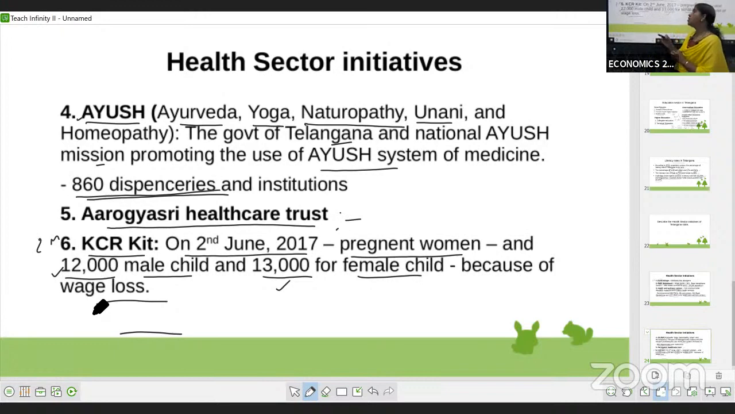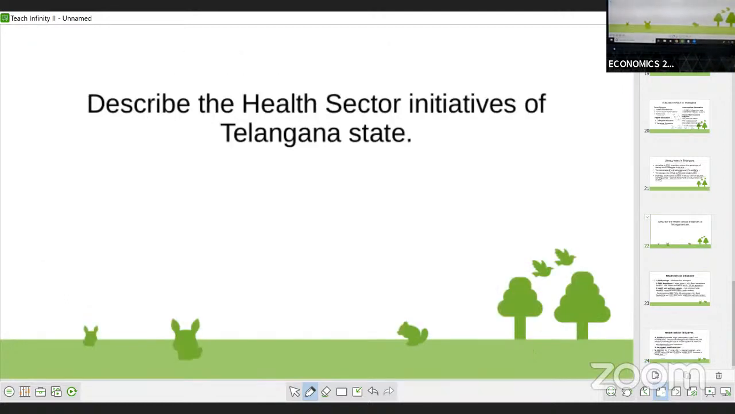In compensation for this wage loss, the government of Telangana is providing 12,000 rupees for the boy child and 13,000 rupees for the girl child. Okay. So this is regarding the health centers of the Telangana government.